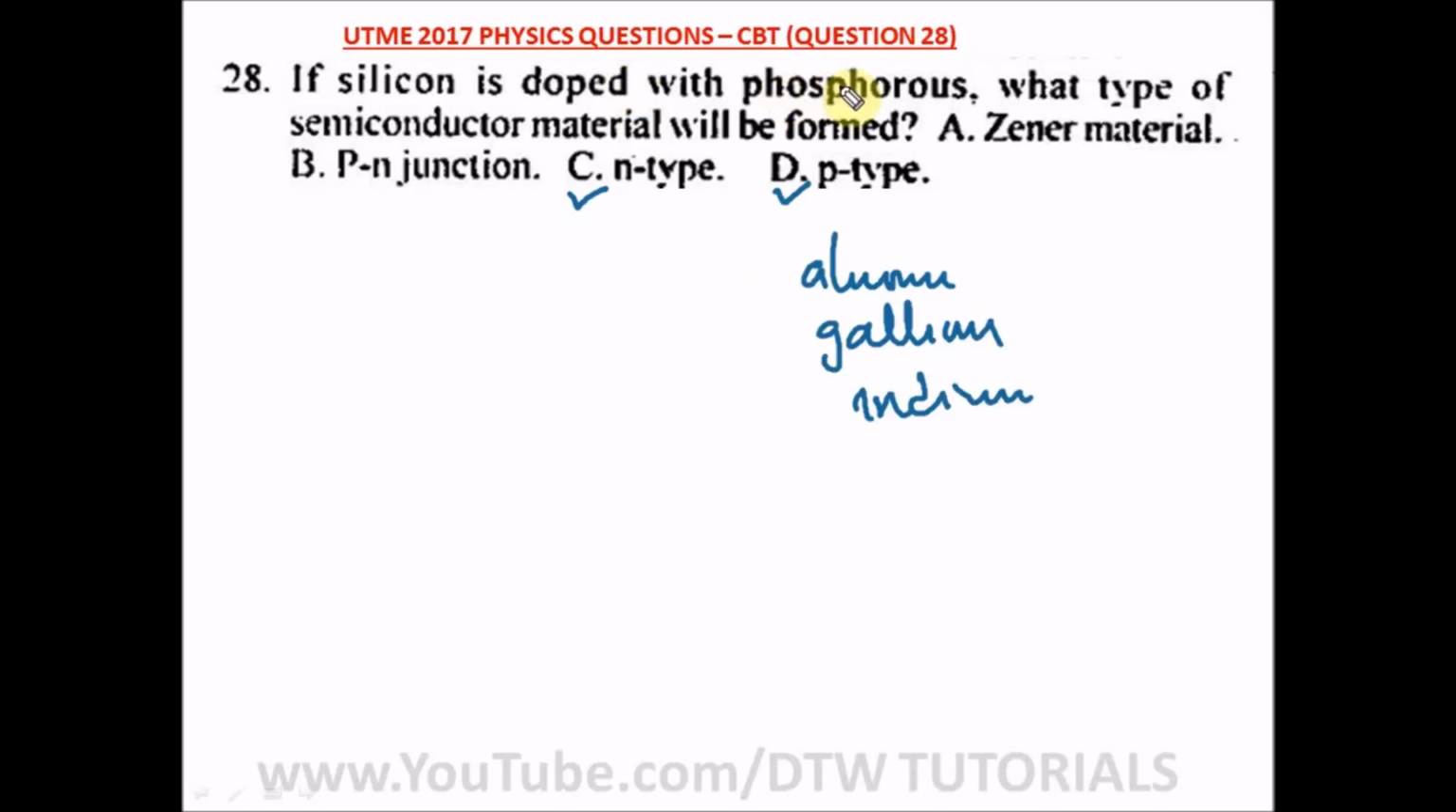For your N type, apart from phosphorus, you can dope it with arsenic. Okay, and you also get your N type semiconductor. So our right answer here is option C. That is, silicon doped with phosphorus will give us an N type semiconductor.